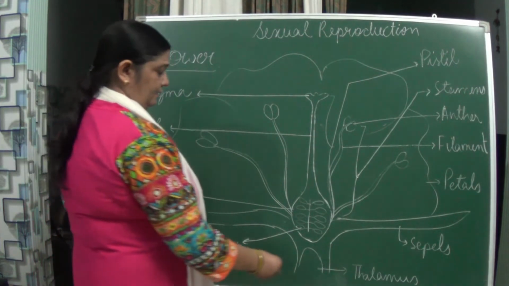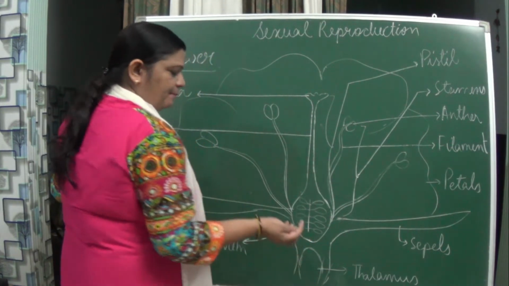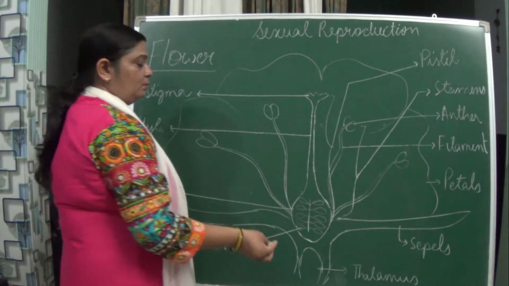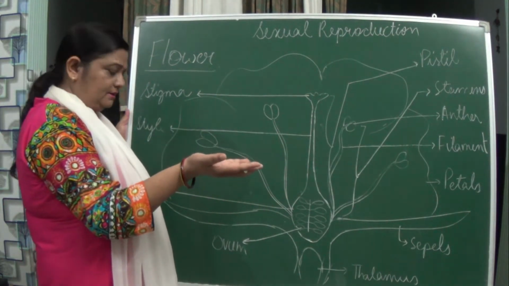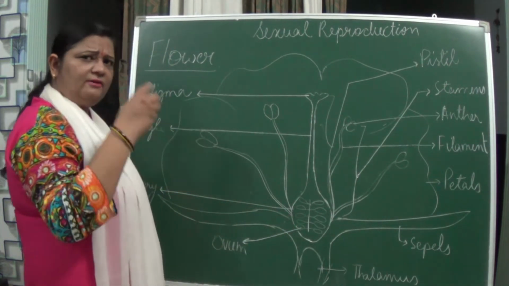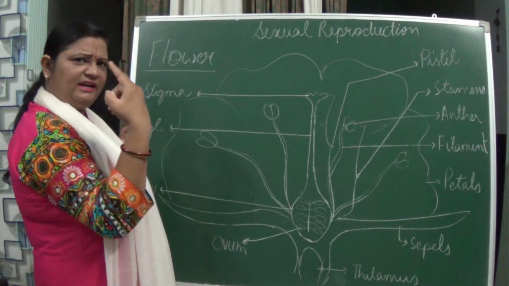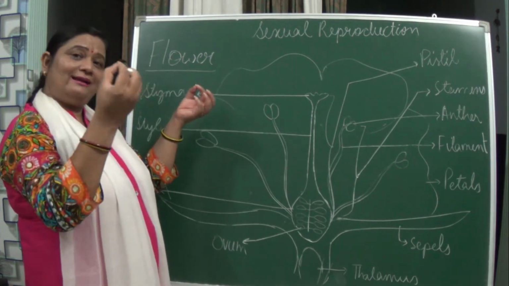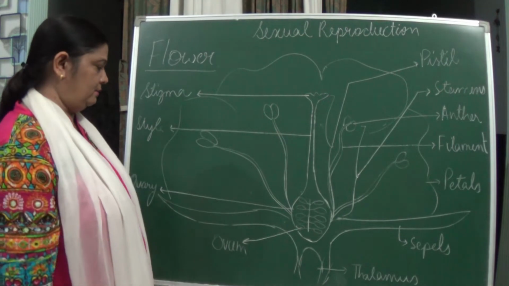Here we are seeing any flower you take, you will see at the base it is flattened, and that part is known as thalamus. Actually the whole flower rests on that thalamus, okay. Now here you will be seeing the sepals. Take any flower, you will see it is either covered with a green portion, in one roll or in simple leaflet-like structures, and that is known as sepals. They are green in color, okay.